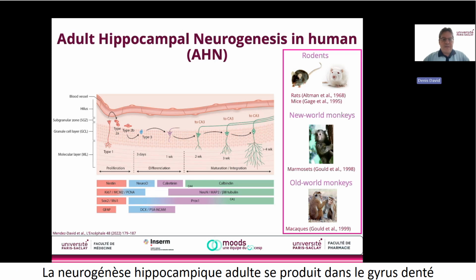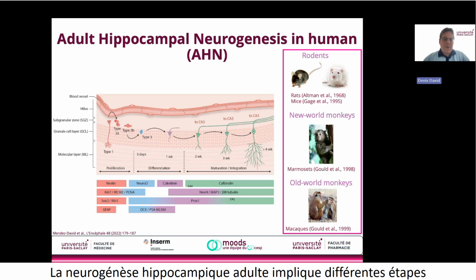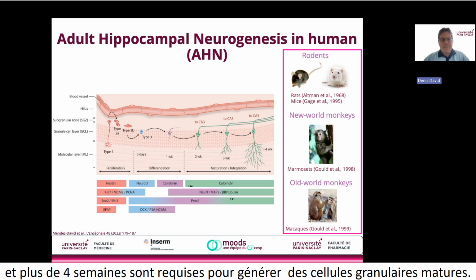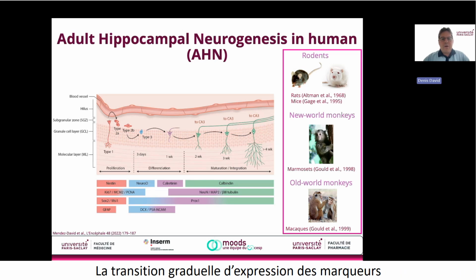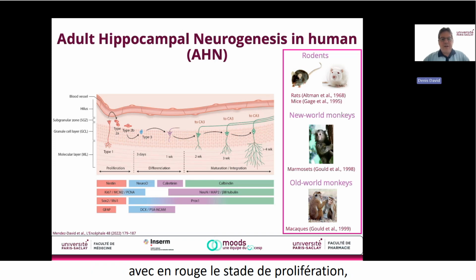Adult neurogenesis occurs in the dentate gyrus because of a radial glial-like neural stem cell pool. Adult hippocampal neurogenesis involves several steps, and more than 4 weeks are necessary to generate mature granule cells. The gradual transition in marker expression for each stage is represented in this cartoon with a color-coded bar, with in red the proliferation stage, in blue-purple the survival and maturation stage, and in green the mature stage.